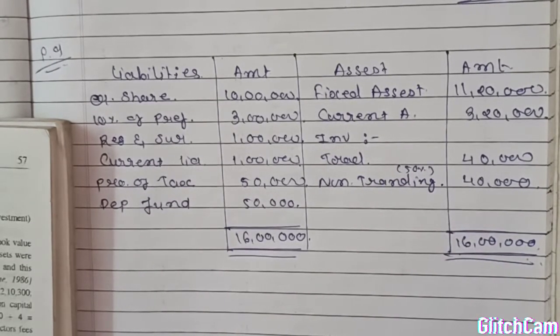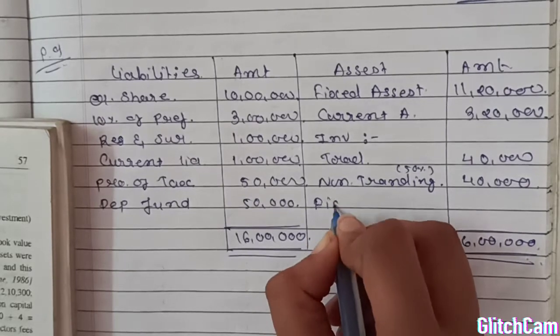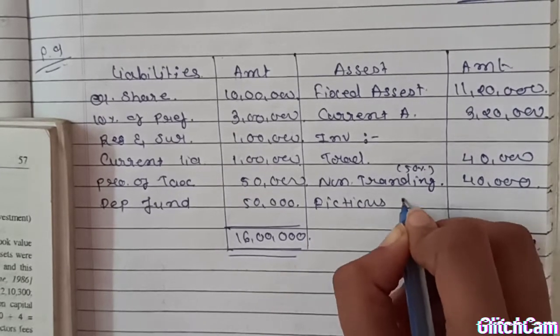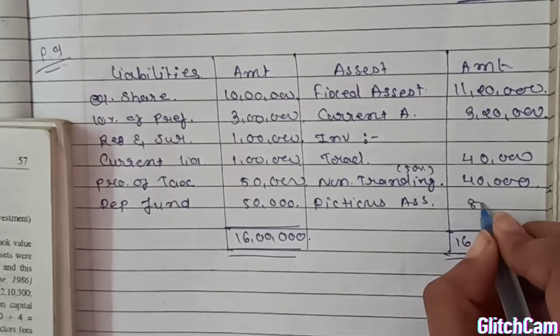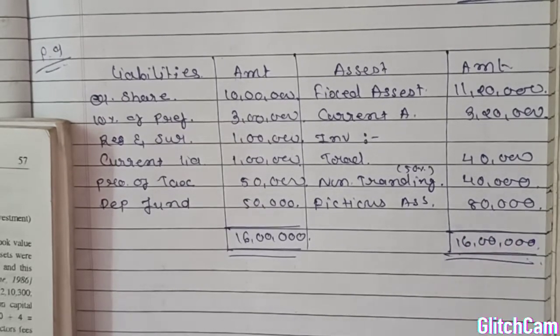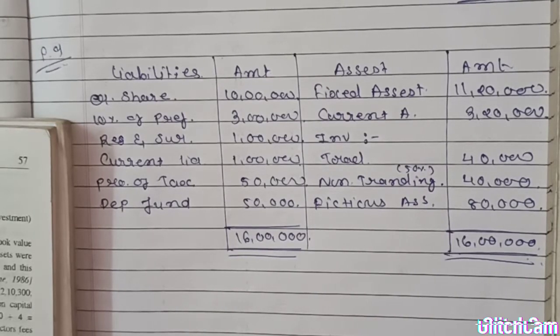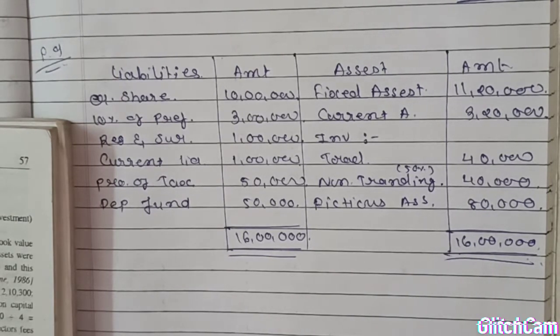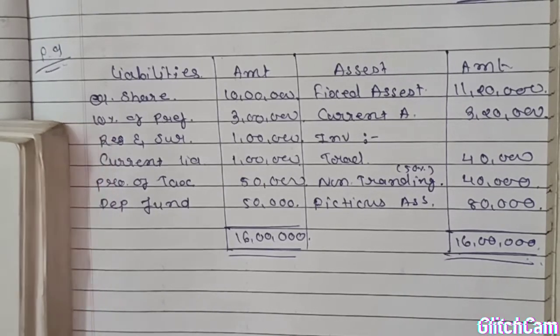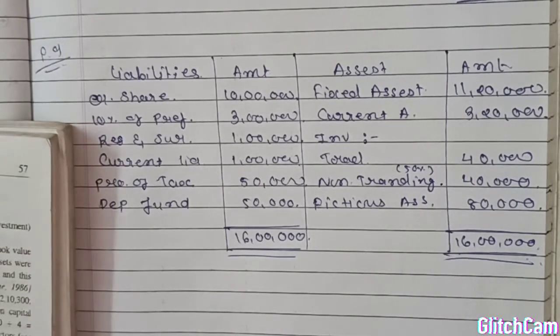Then fictitious asset 5%, that means 80,000. Now we have all the information about the asset and liability. Now we are starting with the sum. We have to calculate the goodwill of 2 years of purchase of super profit method.